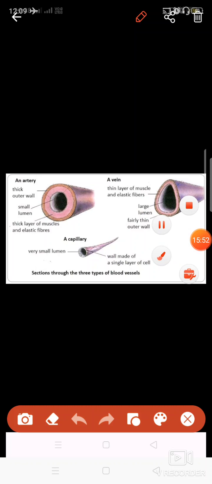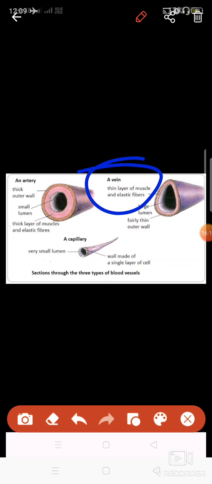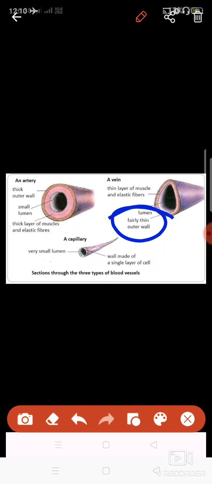Let us see again internally what the different structures are, because this question comes in your board exams: what is the difference between artery and vein? That is why I'm telling you in detail. You can see veins are thin because their wall is thin, and arteries are thick because they have more wall. They have a small lumen, meaning their inner hollow space is less, and the vein has a large hollow space. The artery walls are thick and elastic, and the vein walls are thinner.